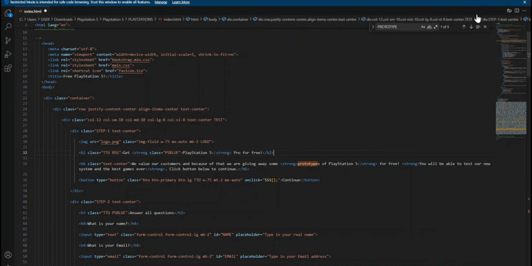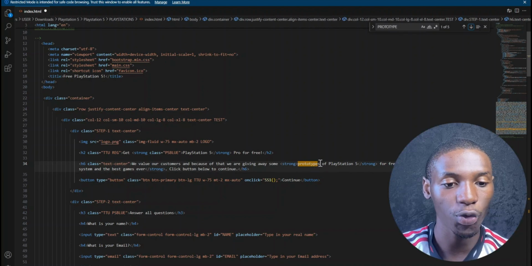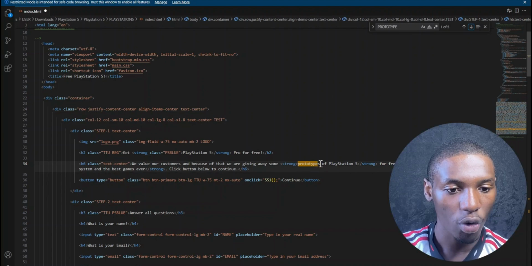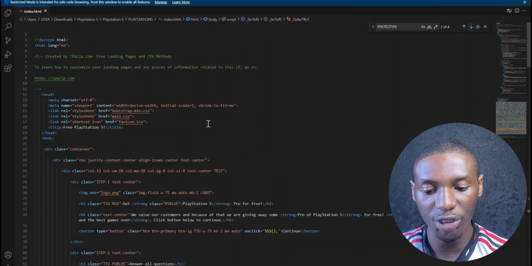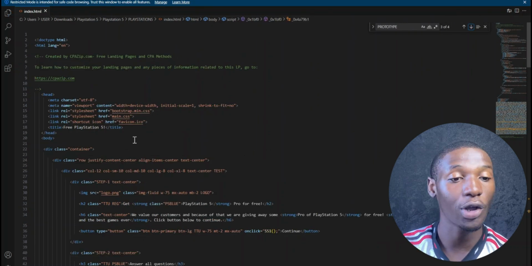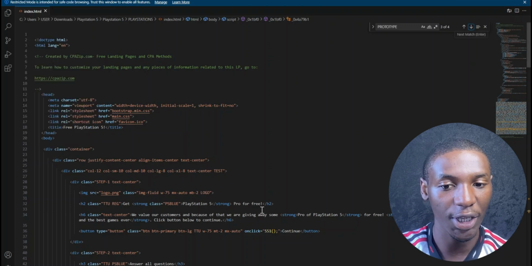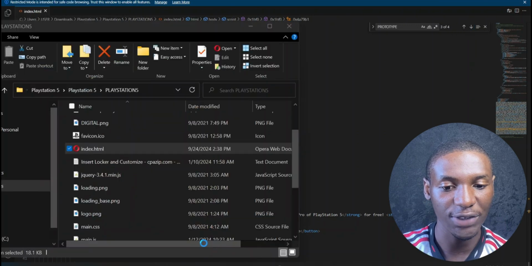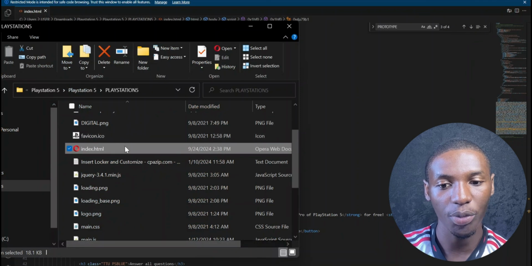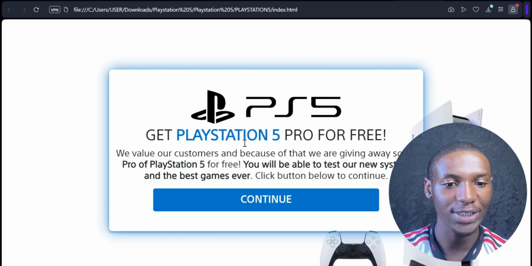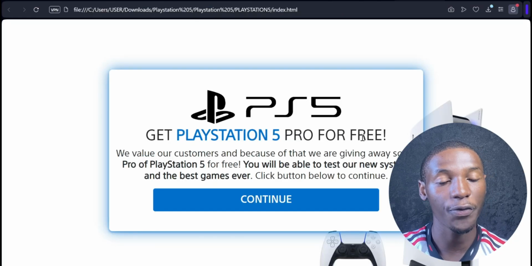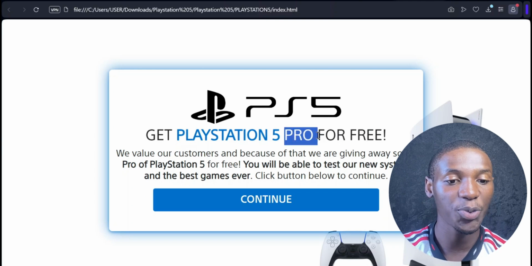Once we do that, guys, we're going to come over to the top section right here where we searched for prototype. I want to come over to this down arrow, right? Once we click on this, it's going to bring up the next part of the landing page that has the word prototype. So we have that here. We're just going to go ahead and change prototype to Pro. We're just going to click on Control S, or if you're on Mac, Command S, to save that. Once I save my file, what I'm going to do is go ahead and launch this file one more time. So let's double click on index.html, and then you can see it says get PlayStation 5 Pro for free. So it has changed this prototype to Pro.